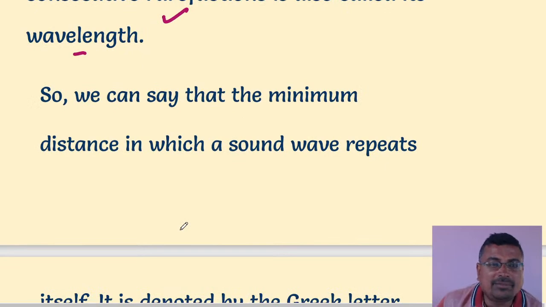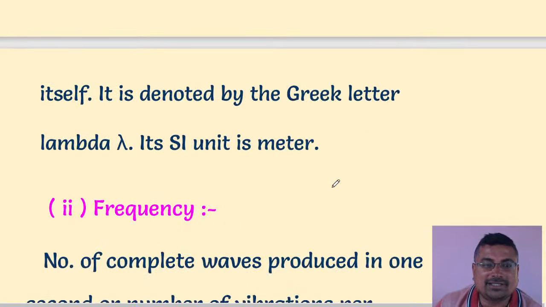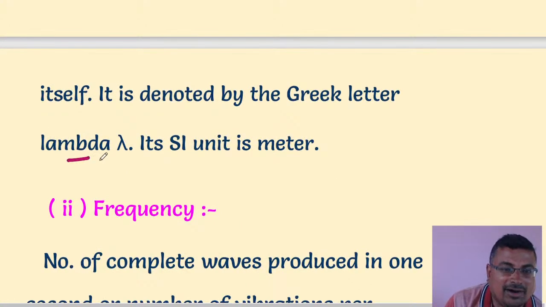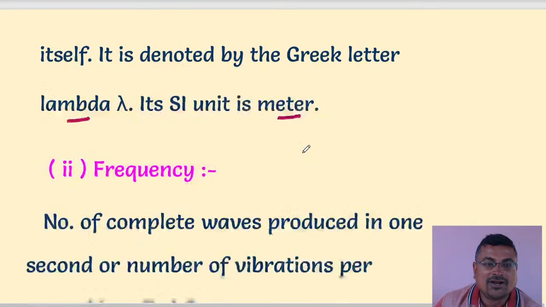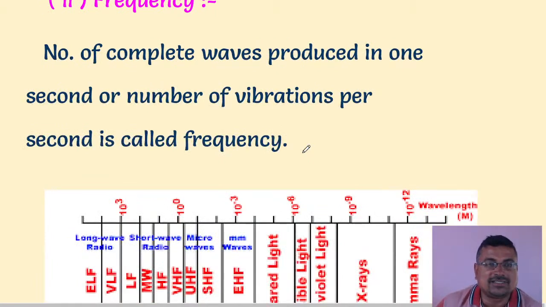We can say it is the minimum distance after which the sound wave repeats itself. It is denoted by the Greek letter lambda, and its SI unit is meter. Now we are discussing frequency: the number of oscillations, the number of waves in 1 second, the number of vibrations per second.